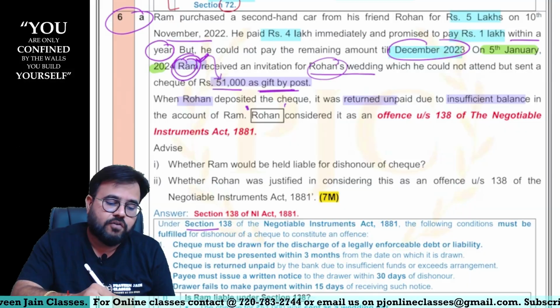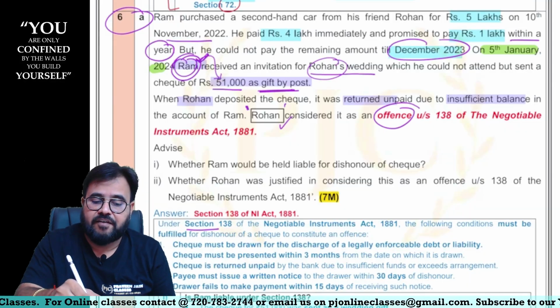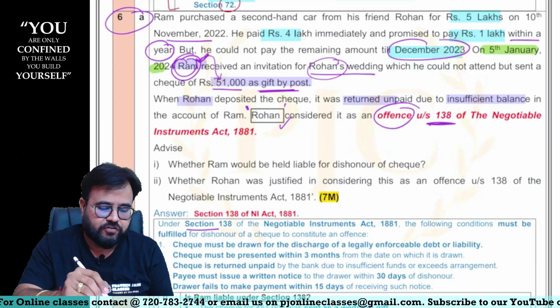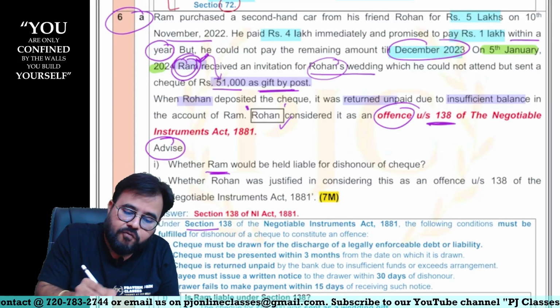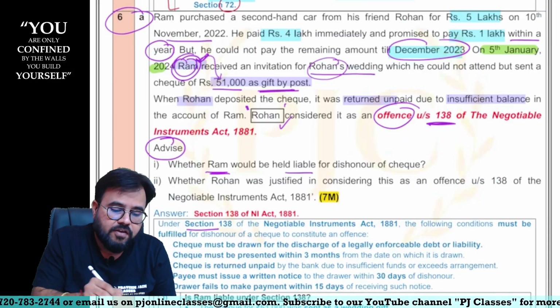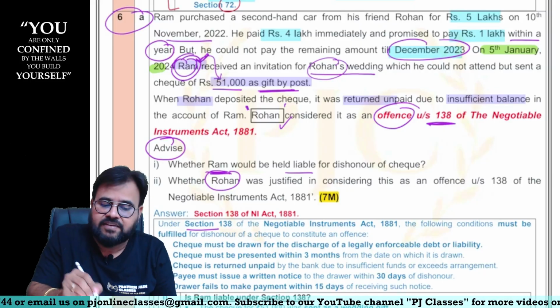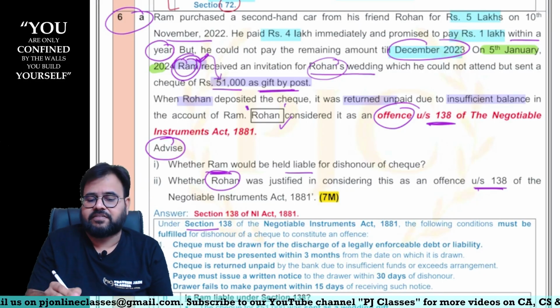Now the question is, Rohan is considering this as an offense under section 138 of the Negotiable Instruments Act, sir. Now you have to give advice whether Ram would be held liable for dishonor of check, whether Rohan was justified in considering this as an offense under section 138.